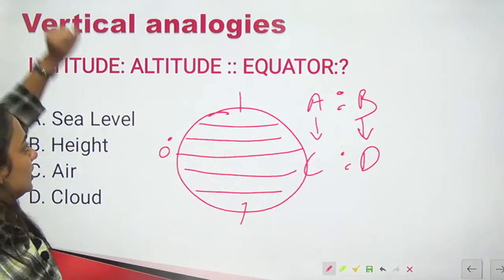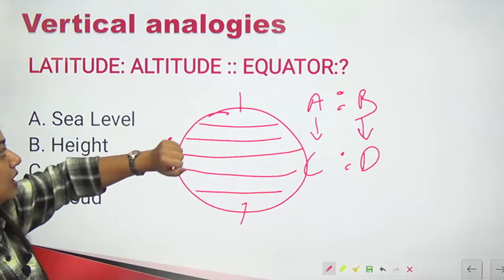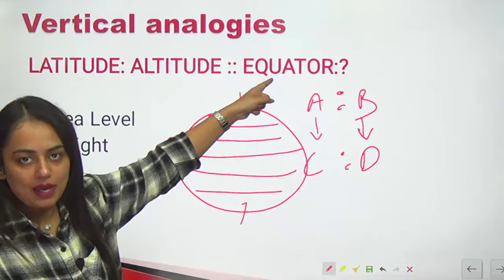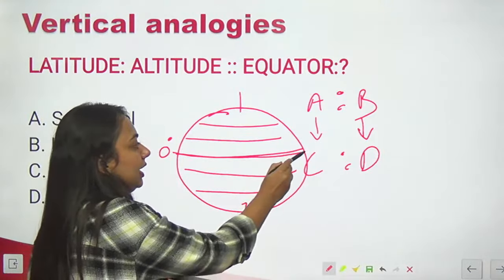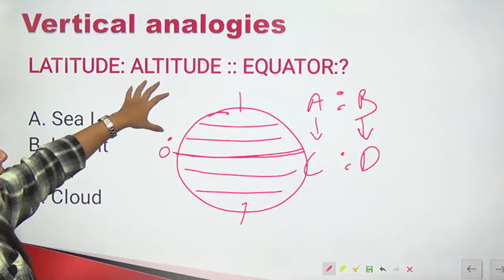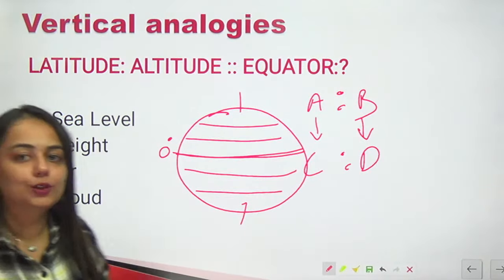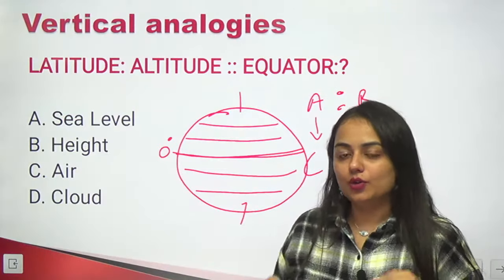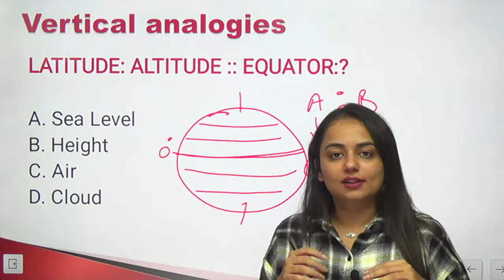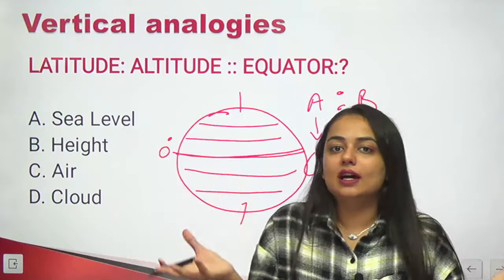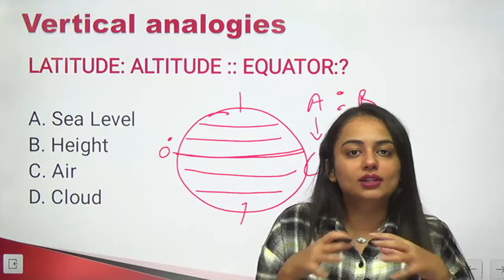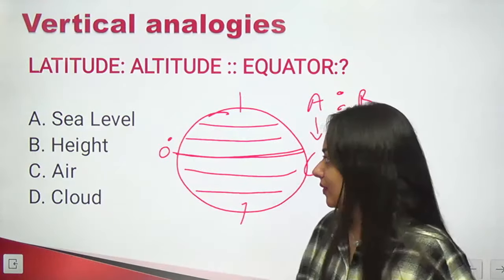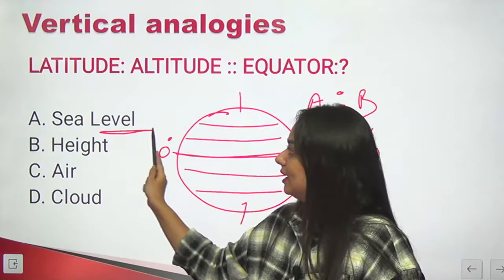Similarly, what can we fit with altitude? So we count latitude, or we see the degree of latitude with respect to equator, that is the 0 degree line. How do we measure the altitude? Altitude is measured in terms of height. And what is the bottommost level we consider? We all know surface of earth is uneven. It's not equal everywhere, it's uneven. So how to calculate the altitude? It is done by the sea level.